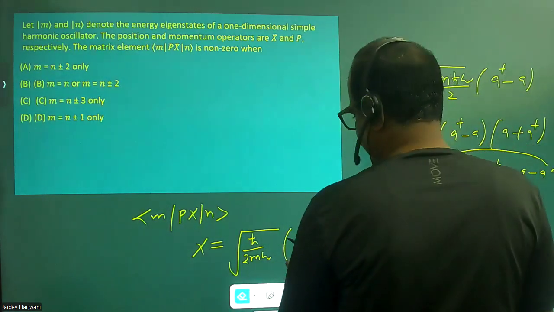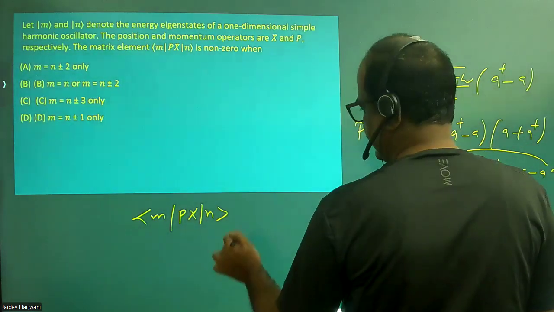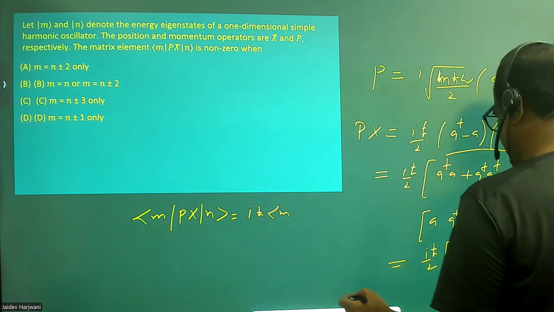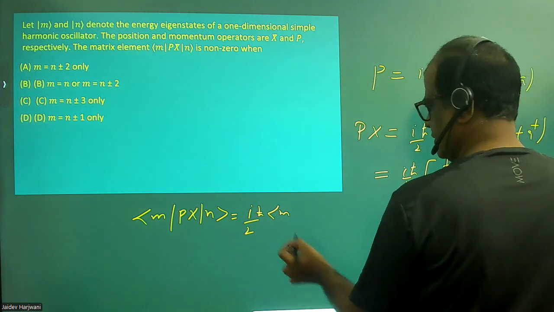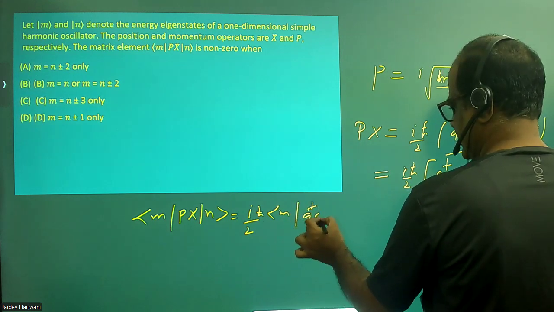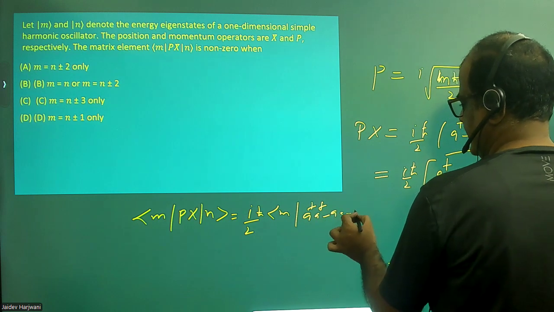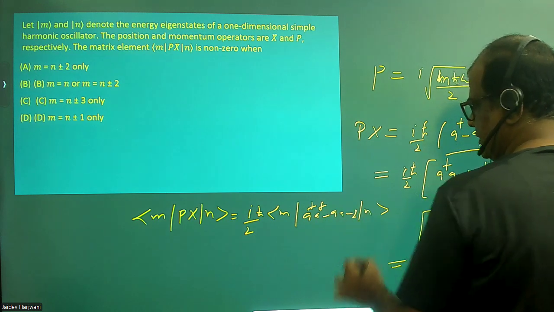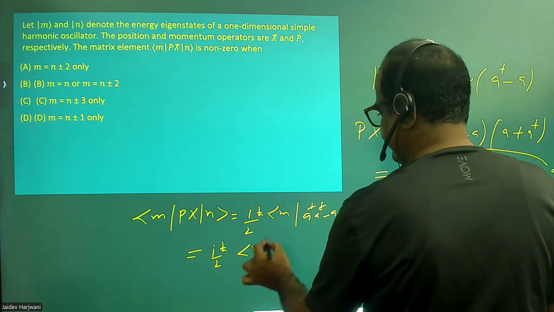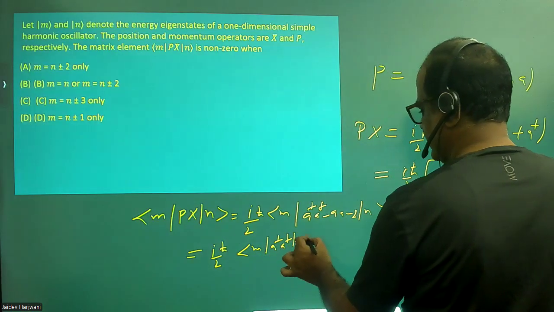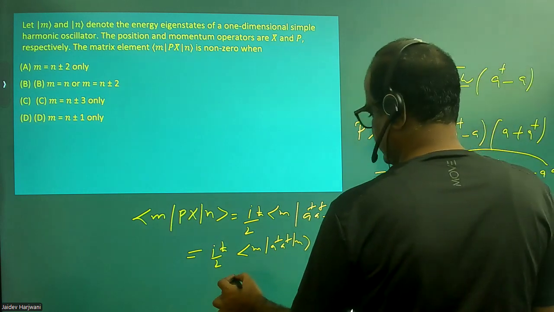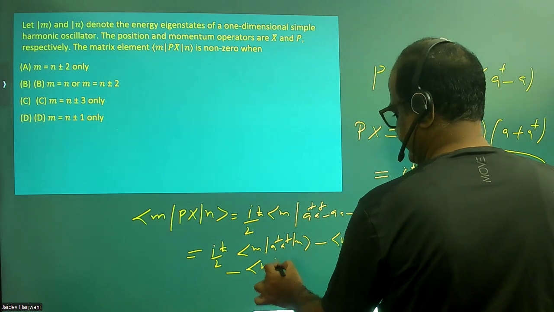Now if I compute the matrix element, it will give me iota h cut by 2 times m a dagger squared minus a squared minus 1 n. If I solve this, this will be m a dagger squared n minus m a squared n minus m n.